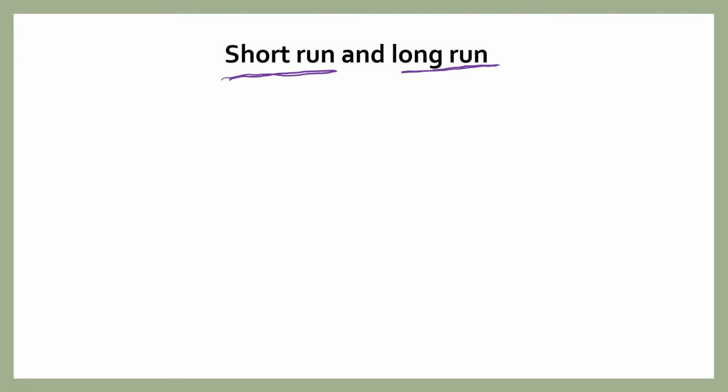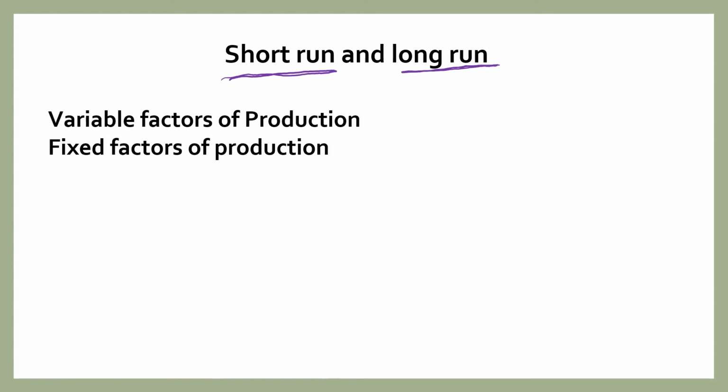What do you mean by this short run? The short run means here the period is short enough where you cannot change all the factors of production, but you can change a few factors of production which we call it as variable factors of production. See here, in the short run, a firm cannot increase its supply or decrease its supply by changing all the factors of production, but it can change a few factors of production.